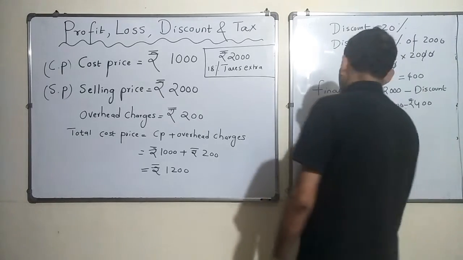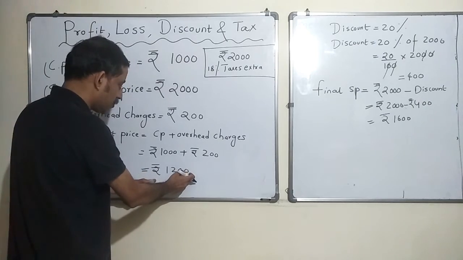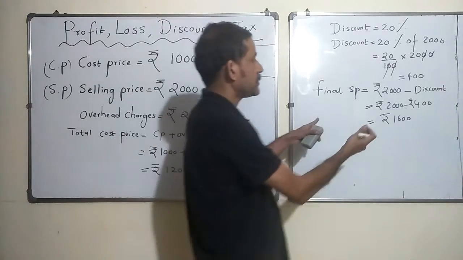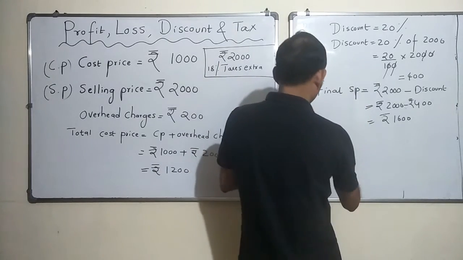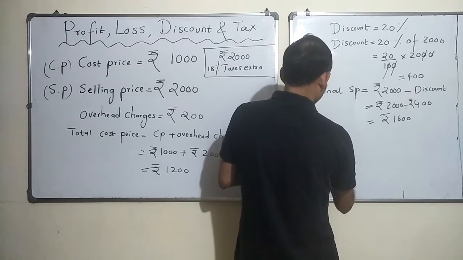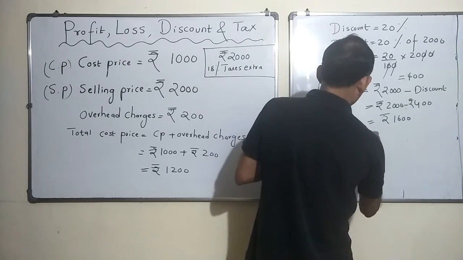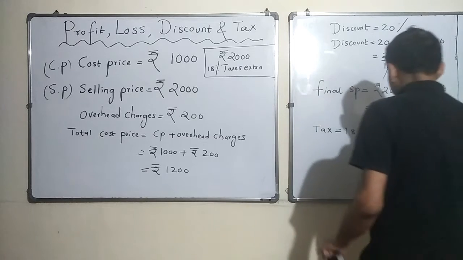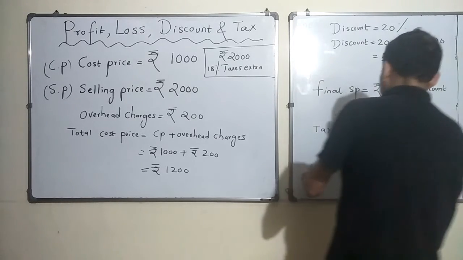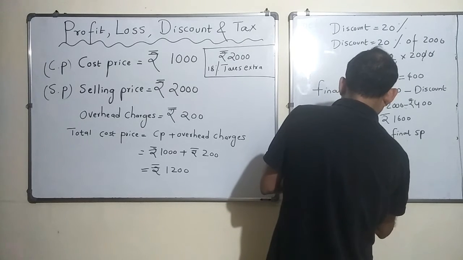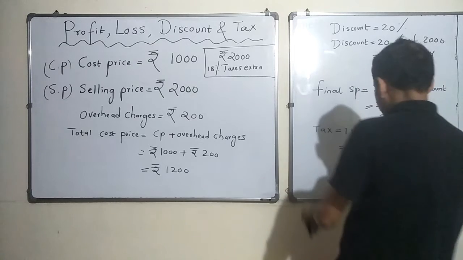Correct, no? Right. So cost price for me is 1200 rupees. Selling price for me is 1600 rupees. Now I have to collect tax, make a final bill. Okay. So tax is 18% of final SP. Now 18% of 1600 is 18 by 100 into 1600, this gone, this gone.